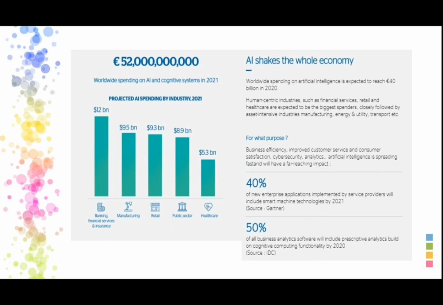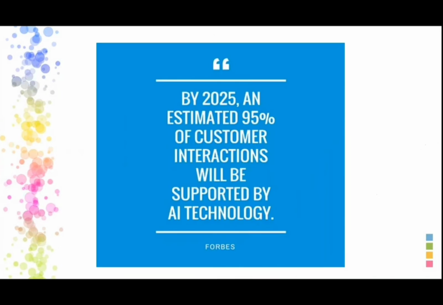So 40% of enterprise applications will be implemented by service providers, and 50% of business analytics software will include prescriptive analytics to build cognitive computing functionalities. This is the future. By 2025, an estimated 95% of customer interactions will be supported by AI technology only, as stated by Forbes.